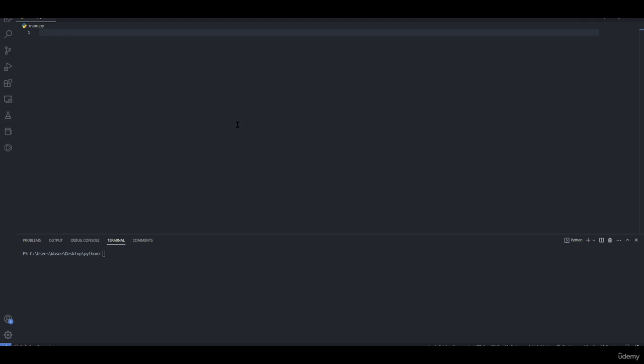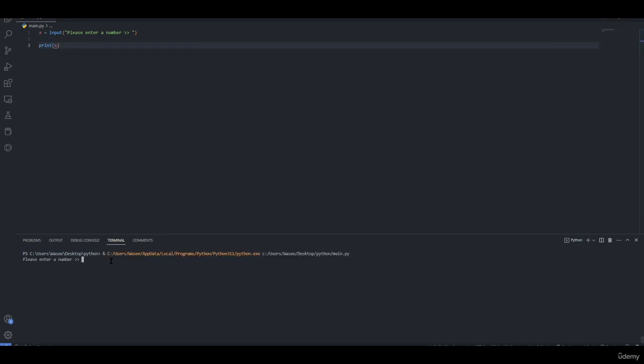Taking user input in Python is very simple and easy. Simply, we write down input and the message that the user will see. Please enter a number. We create a variable that takes the user input, for example x equal, and we print out the user input.